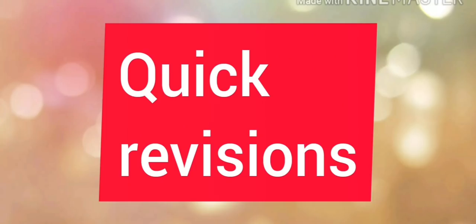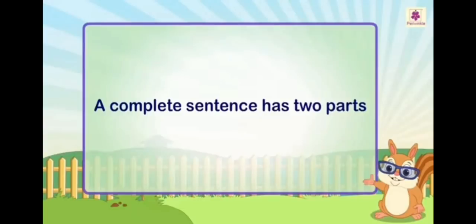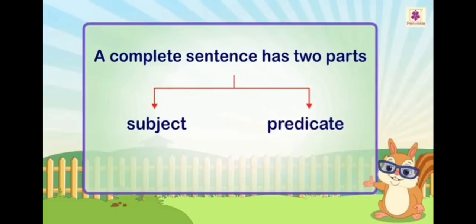Let us have a quick revision of what we have seen previously. In the previous video, we already learnt about subject and predicate. We know that a sentence is made up of two parts, subject and predicate. The first part is the subject, which tells who does the action, and the other part is the predicate.